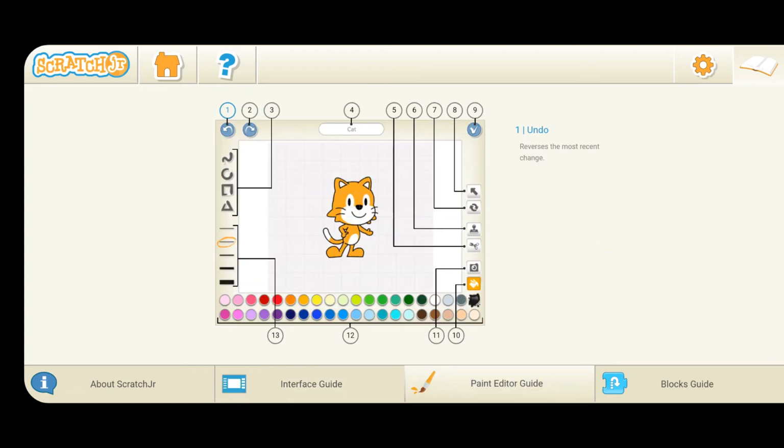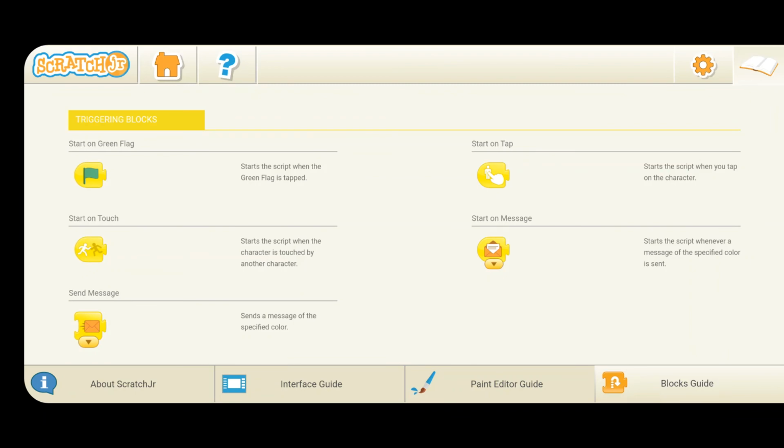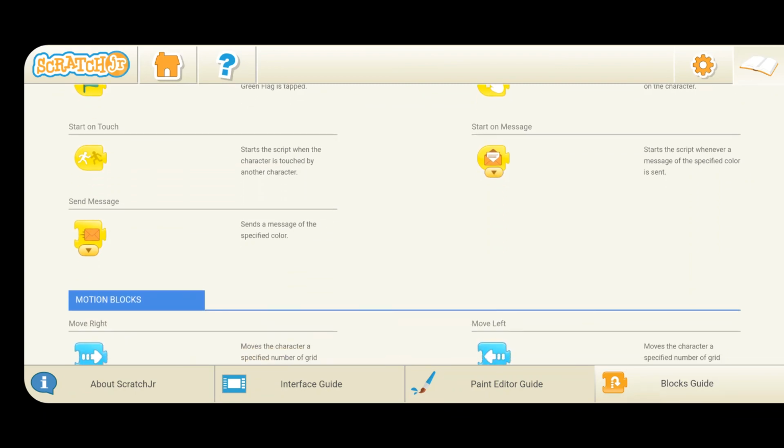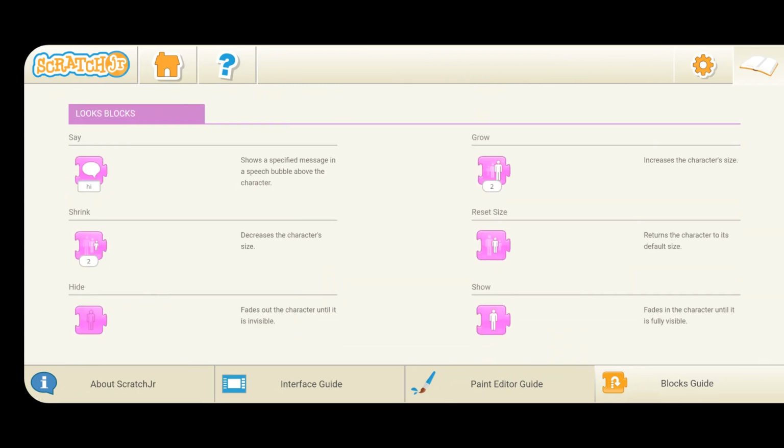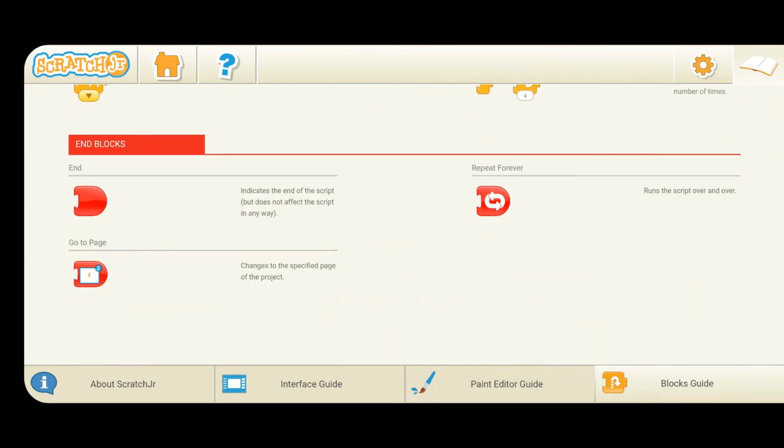The paint guide is also here. This paint editor guide is used to create a particular sprite, if you want to create a sprite which is not available in the list. This is the guide for the programming blocks. The explanation for each and every block is written here, so you can read this one also.